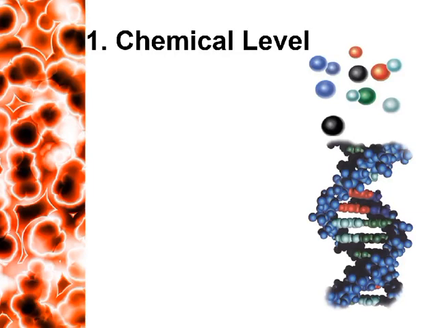The first level of organization in the human body is the chemical level, which is a very basic level. All living and non-living things are made up of one or more unique substances called elements. The smallest unit of these elements is known as an atom. These atoms are the particles that participate in chemical reactions.